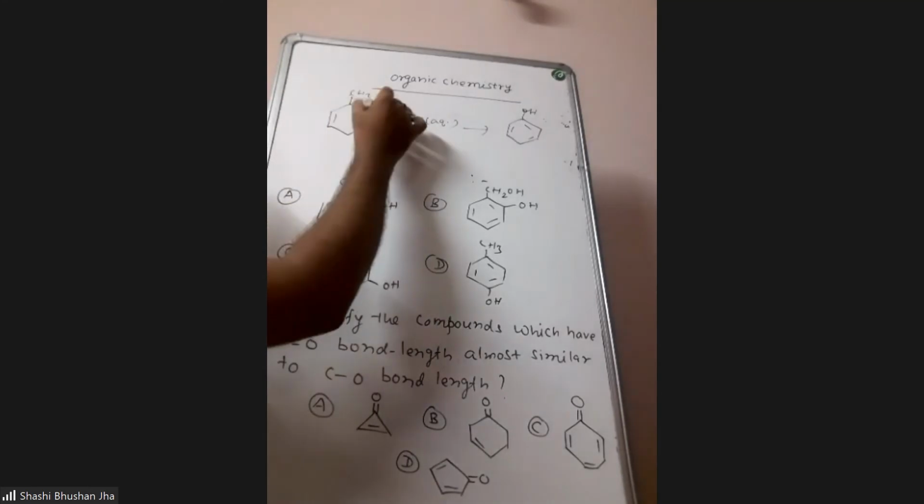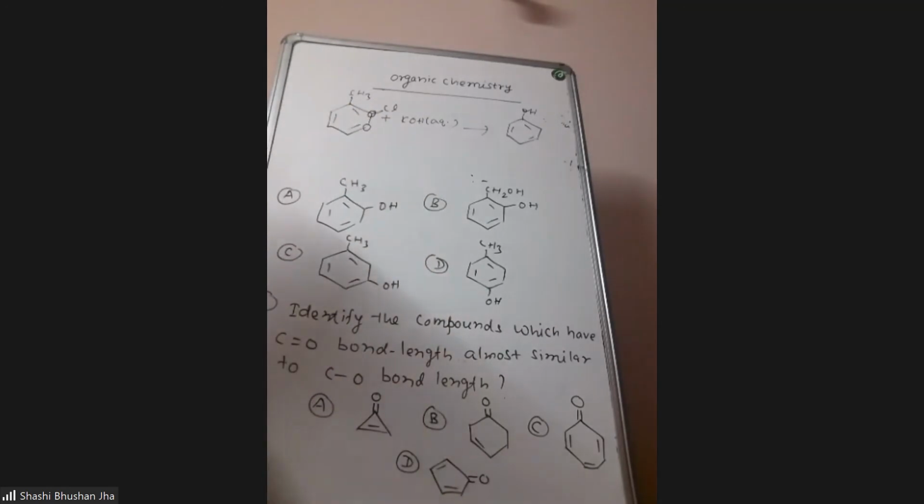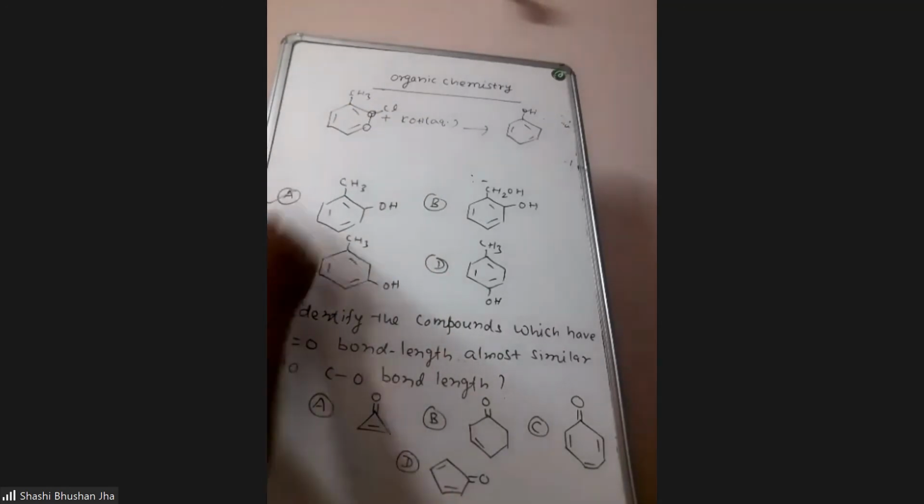Now he's saying that you take orthochlorotoluene. If you're taking orthochlorotoluene, then what products can be formed in this Dow's process? It will go by benzyne mechanism. Now if it goes by benzyne mechanism, the nucleophile can attack either here or here. Those two possibilities are there. So obviously the product will be A and C.